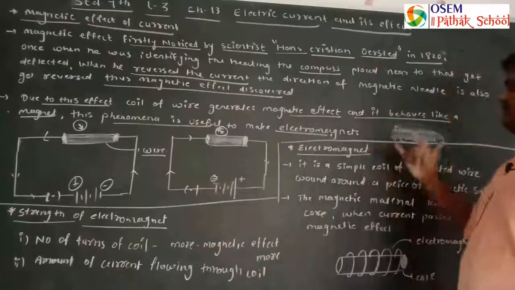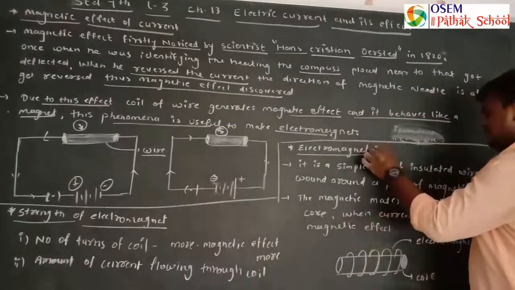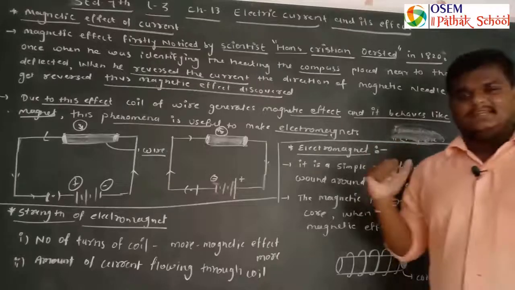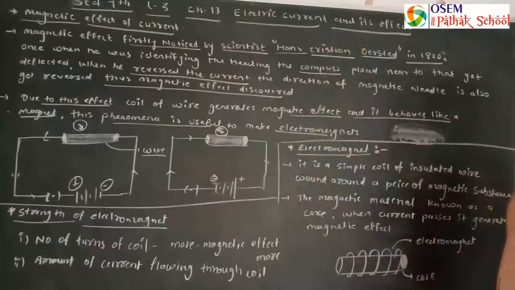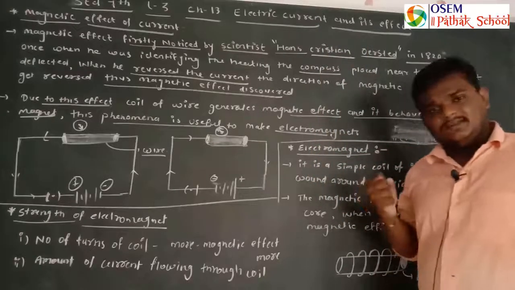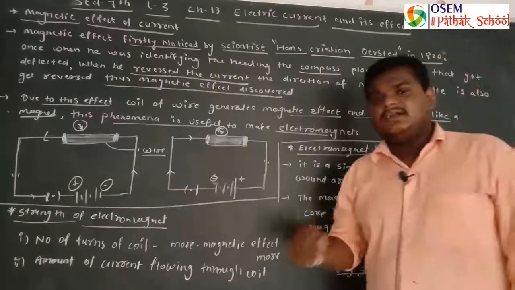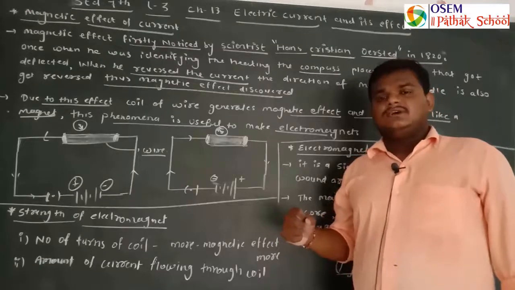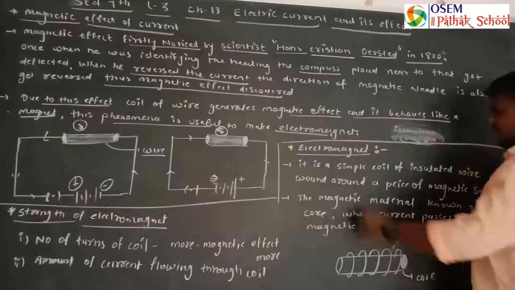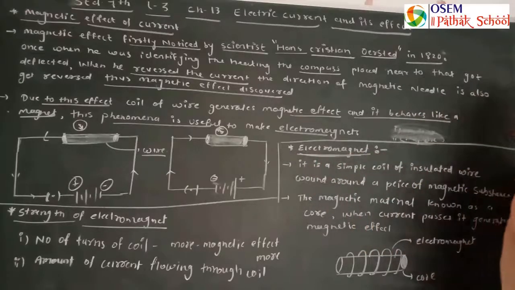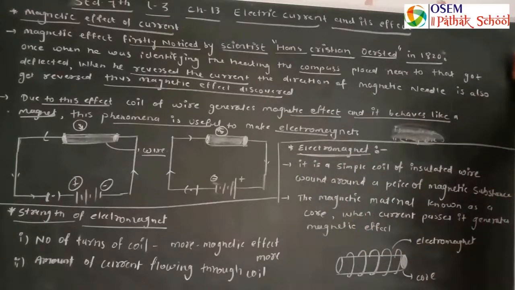Now we are moving on to another topic, and it is the electromagnet, which works on the principle of the magnetic effect. So what is an electromagnet? How can it be defined? What is the principle of working? That we will look at in this particular topic. What is an electromagnet? Let's look.